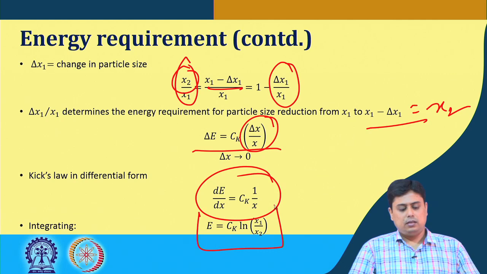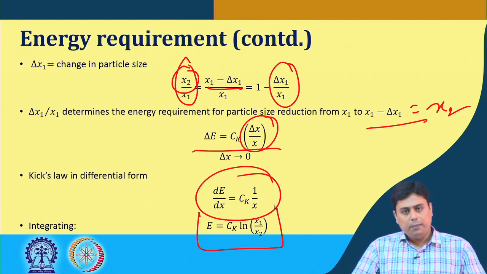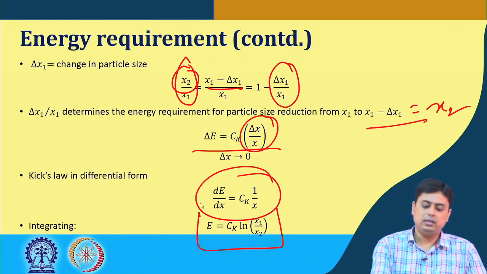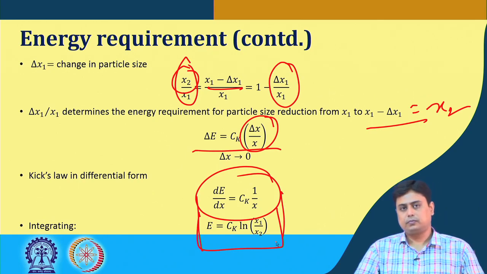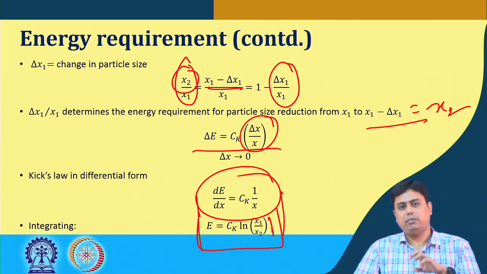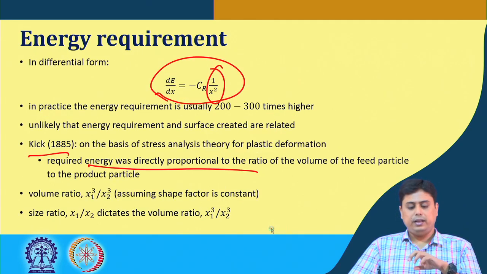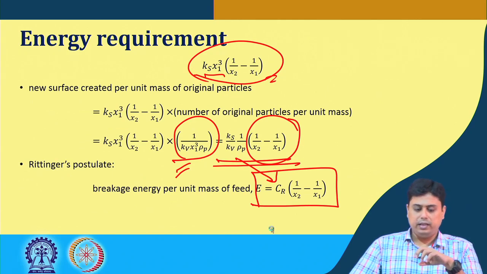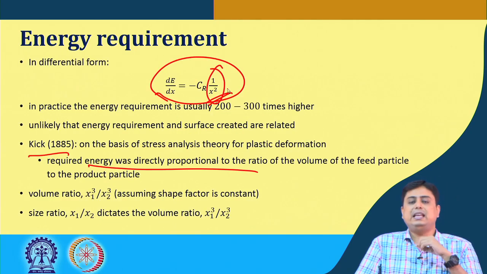So, which means that in order to improve the Rittinger's law predictions, Kick came up with these expressions. Now, from surface area creation, this has become the size ratio of the initial and the final particle. This is x1 by x2, which is the initial particle size by final particle size. And earlier in Rittinger's law, it was dealing in the differential form of the surface area 1 by x square.